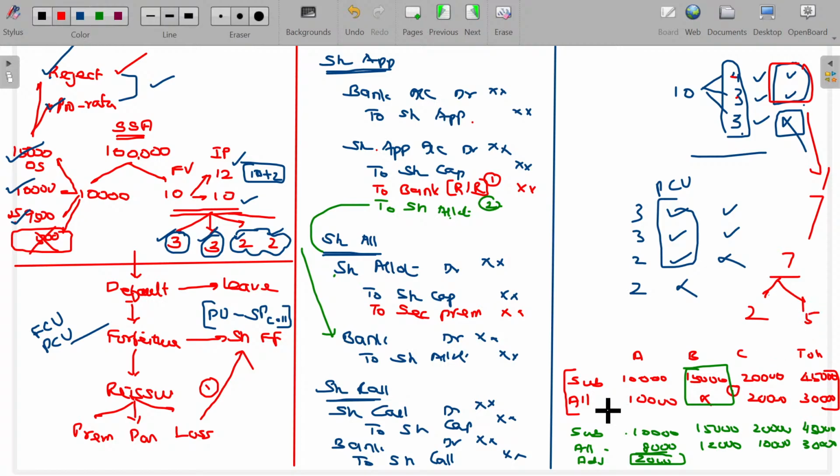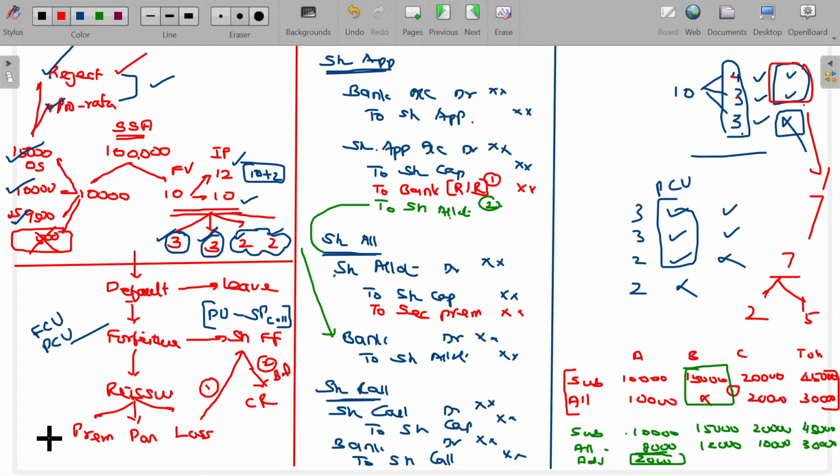What is the purpose of share forfeiture gain? The share forfeiture gain is nothing but the amount withheld by the company as share forfeiture, which is the gain only, and can be used for adjusting the reissue loss. After adjusting the reissue loss, if we still have the share forfeiture gain, what can we do? That gain can be transferable to the capital reserve, if any. Second step, balance if any. Balance if any. Clear? Sir, what happens if I issue at premium?